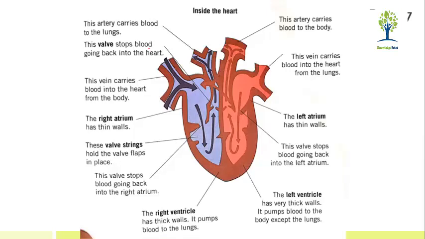Yes sir. In the first part they are talking about the artery. The artery carries blood to the lungs. There is also a valve in the heart that stops blood going back into the heart in the wrong direction. This valve is there to prevent blood from flowing in the wrong direction. And the right atrium has thin walls. There are valve springs that hold the valve flaps in place so that these valves cannot be damaged. These valves also stop the blood going back into the right atrium.